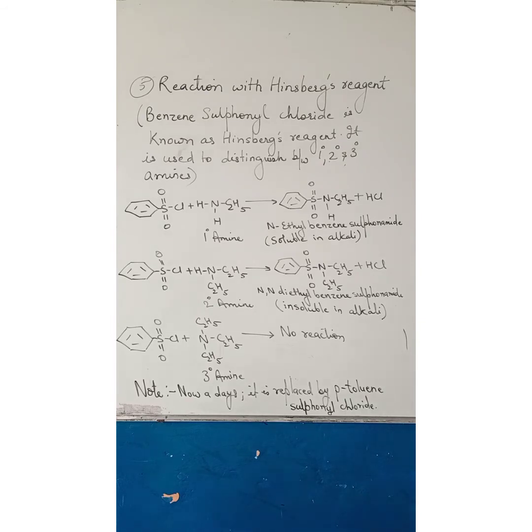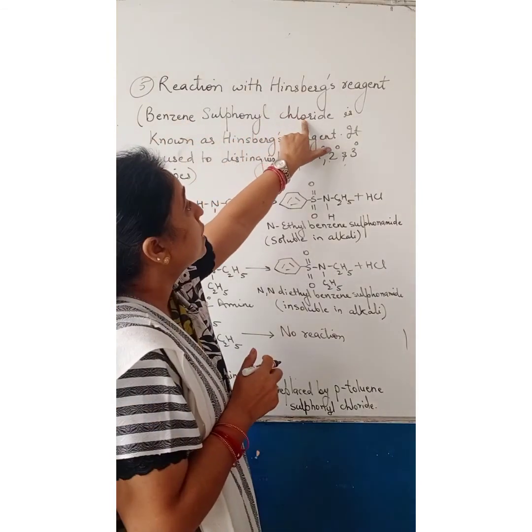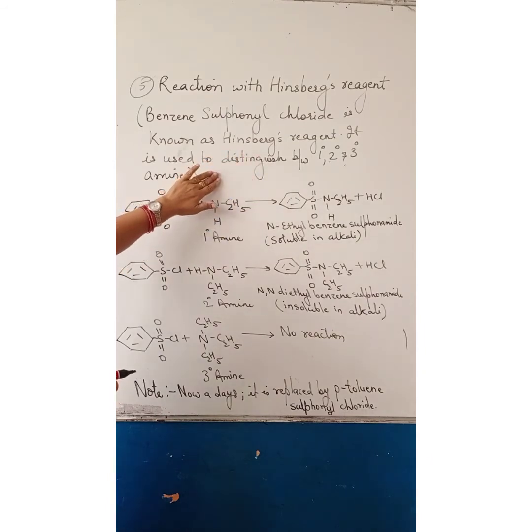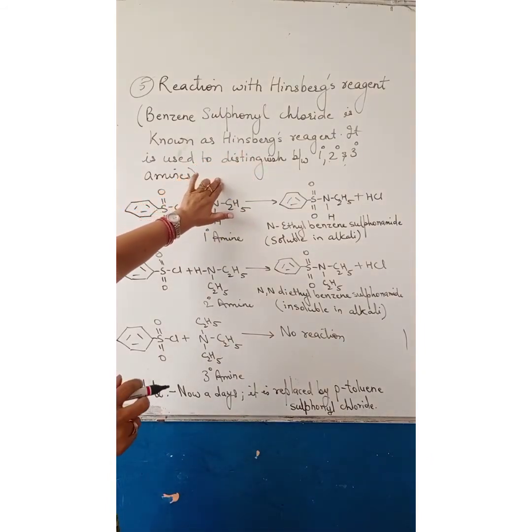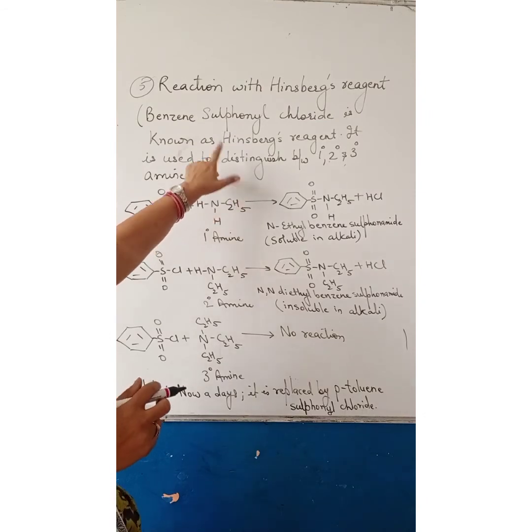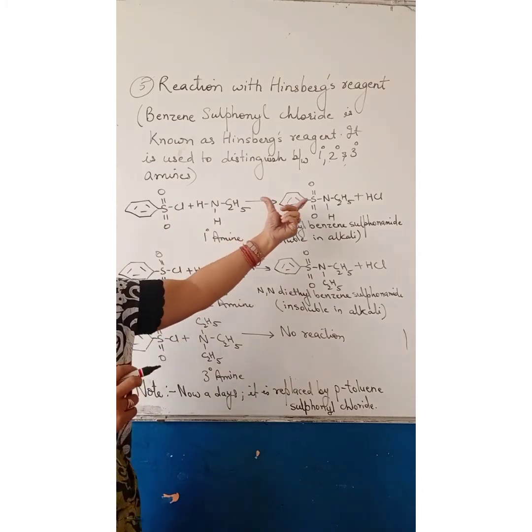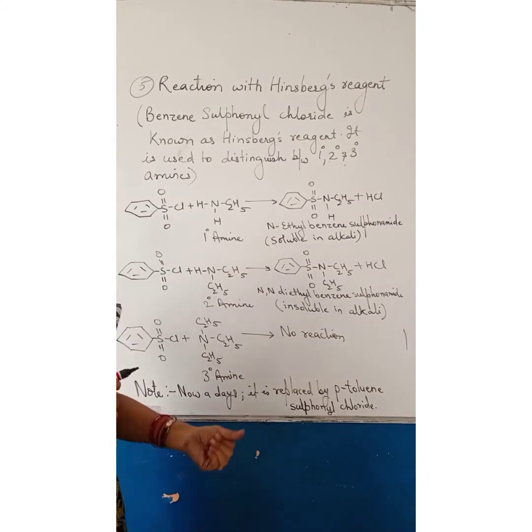Next reaction of amine is reaction with Hinsberg's reagent. Benzene sulfonyl chloride is known as Hinsberg's reagent. It is used to distinguish between primary, secondary and tertiary amines. So basically it is a test to distinguish between 1 degree, 2 degree and 3 degree amine. Benzene sulfonyl chloride. Now how will we distinguish between 1 degree, 2 degree and 3 degree amine? Hinsberg's reagent, when it reacts with 1 degree amine, forms a precipitate which is soluble in alkali.